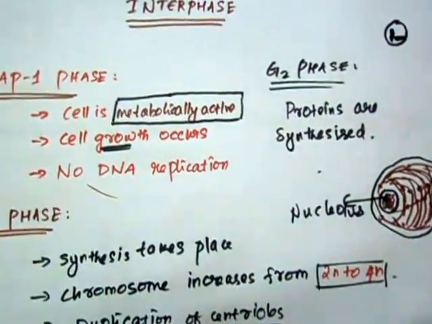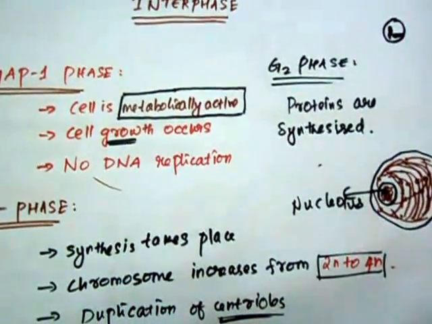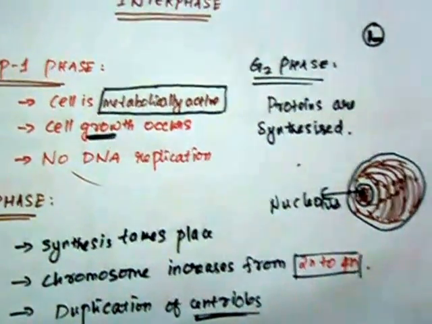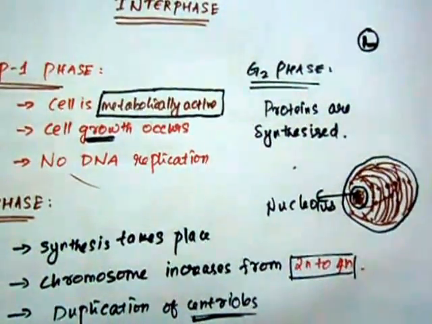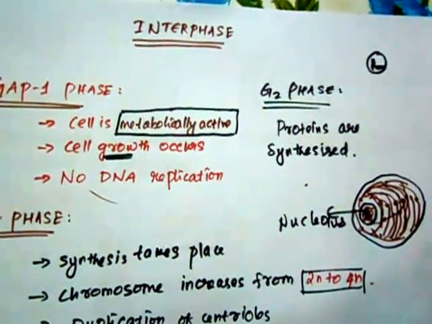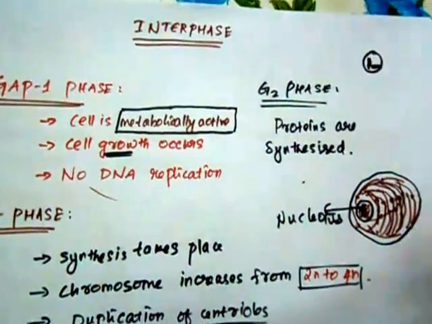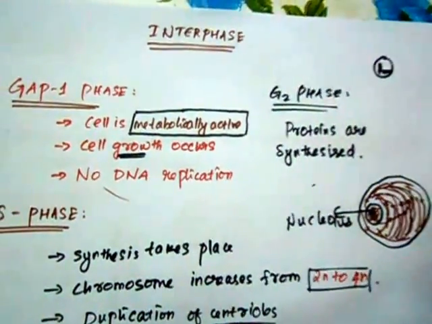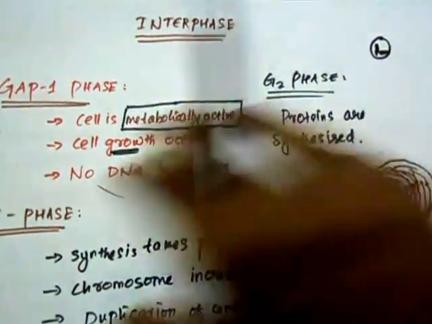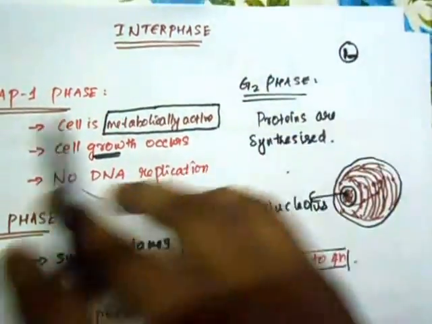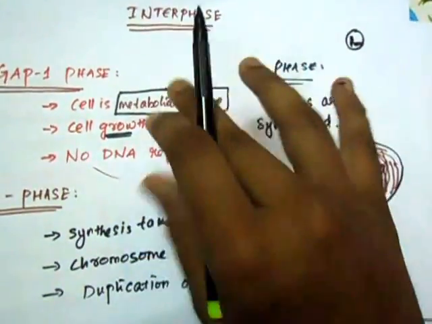During the G1 phase you cannot see any difference because the chromosomes are in their chromatin form and they are so tiny that you cannot see them. They are not condensed. The cell is normally carrying out its metabolic activities. The one distinguishing thing which can be seen is the growth of the cell. The cell has to grow to accommodate both the daughter cells. So the cell growth is seen, but the DNA replication doesn't occur during the G1 phase.